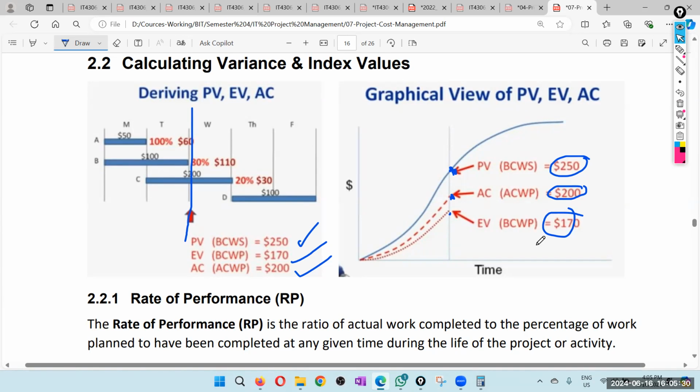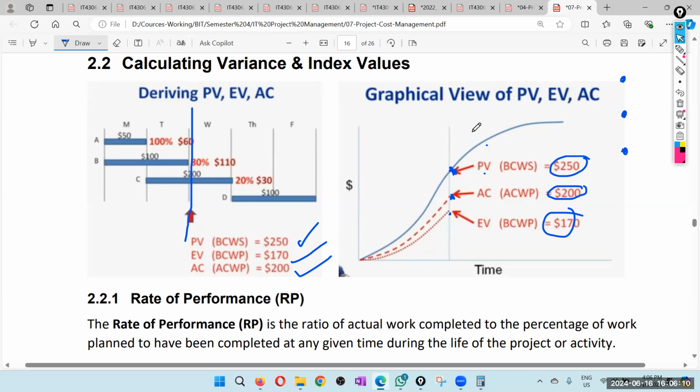Okay. So likewise, at the end of each day, we can draw these points and draw these three curves: plan value curve, actual cost curve, earned value curve. Ideally, the earned value curve must be above the other two. The happiest scenario is earned value above all, then you have the plan value, and below you have the actual cost. That is the win-win situation.